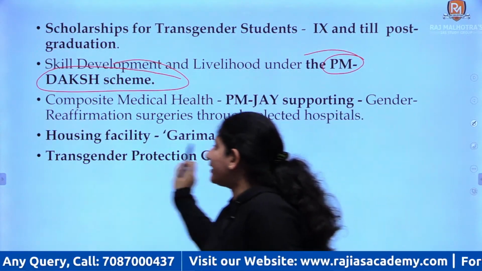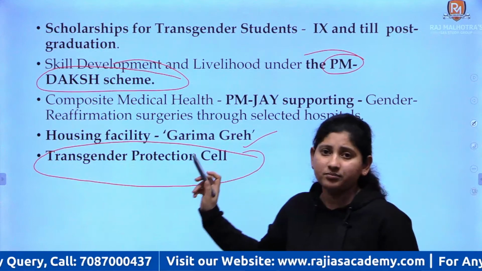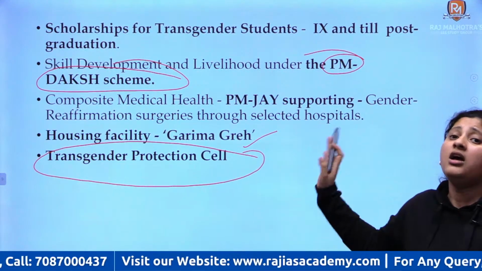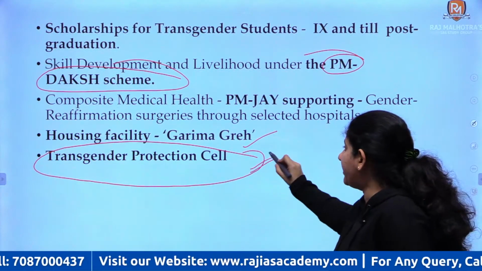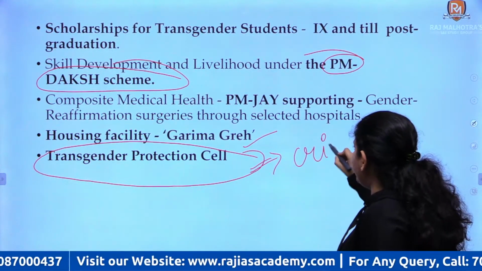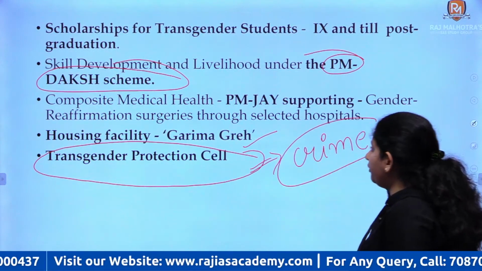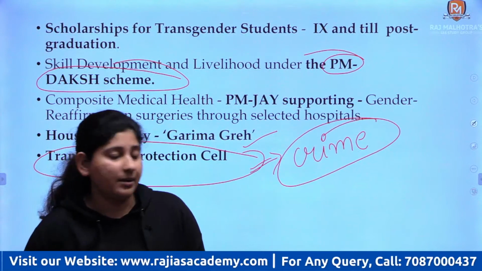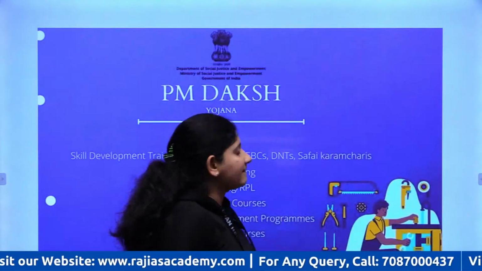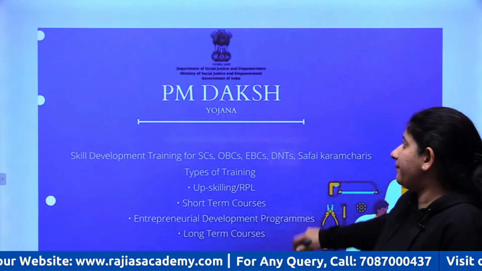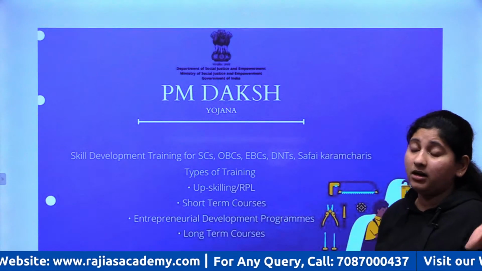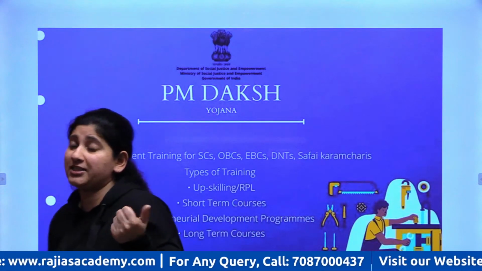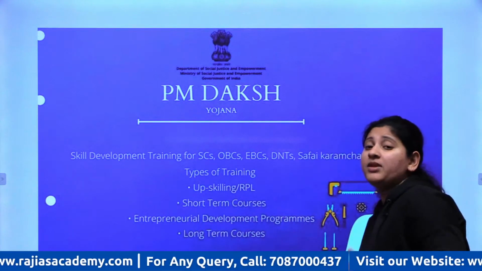There is going to be a transgender protection cell. The transgender protection cell will be responsible so that the culprits who are responsible for crimes related to transgenders are answerable, right. Now let's come to the PM Daksh scheme. We are going to provide them livelihood skill opportunities through the PM Daksh scheme. So this is your PM Daksh scheme.